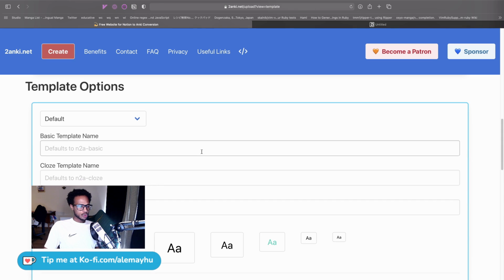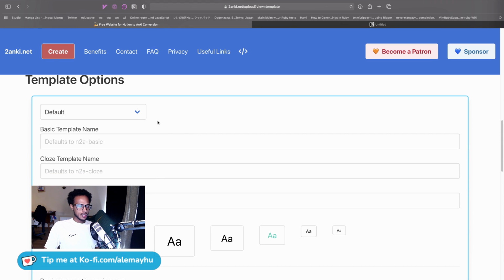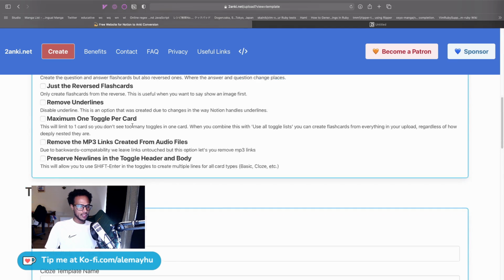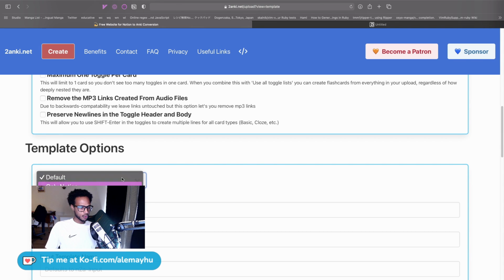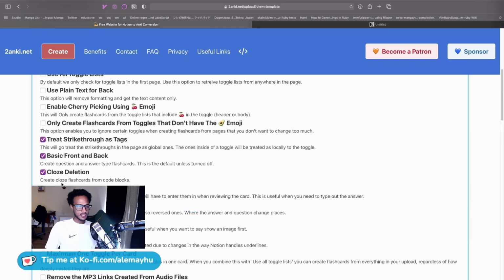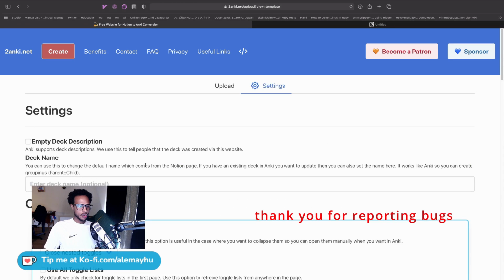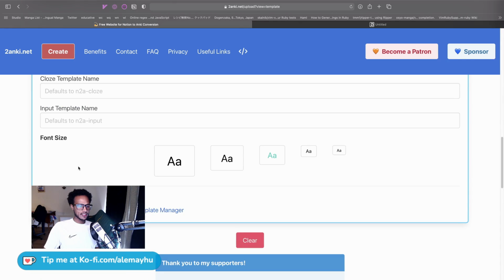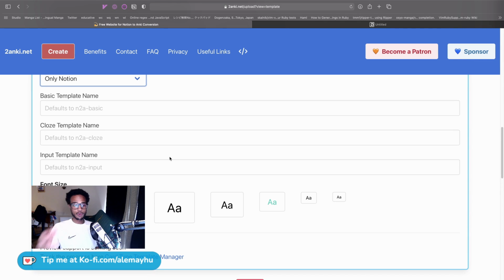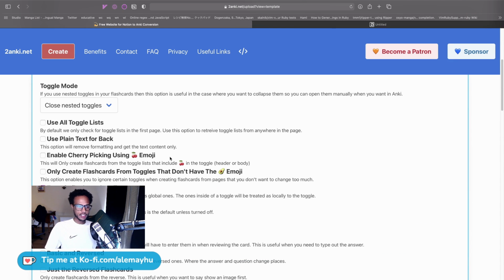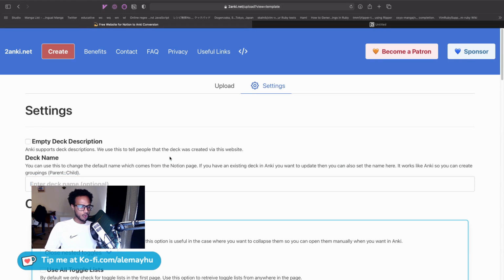There's also some bugs that have been fixed. Unfortunately, it turned out that at least some options were being overridden. The toggle mode, I think, and when you pick the only Notion style. That should be resolved now. Thanks a lot to somebody who reported that over email. These card options now should take effect instantly. There have been several bugs related to that. Again, thanks a lot to everybody who's been patient and reporting the issues. I've tried to fix them, and they should now all be resolved.